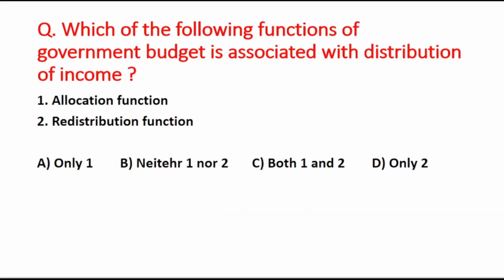Next is, which of the following functions of government budget is associated with distribution of income? First is the allocation function and second function is the redistribution function. So the correct option is option D, that is only 2. It means only second function is the correct.